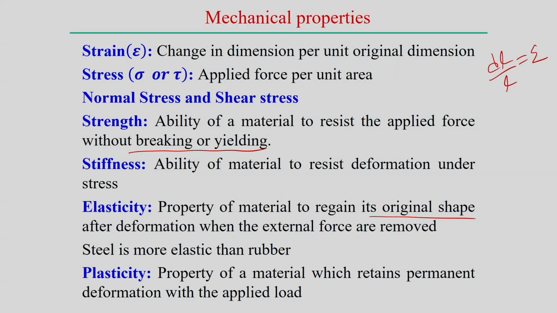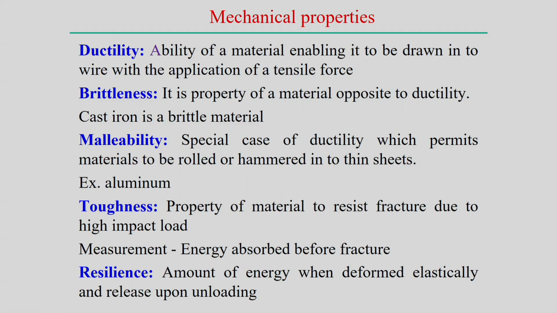So, plasticity is the property of a material which retains permanent deformation. Even if we remove the load, if there is permanent deformation, the material will not come back to the initial position. That means some plastic deformation happens with the application of load on the material. That is how we can differentiate between elasticity and plasticity. These are the typical properties of a material we need to consider during the simulation process.